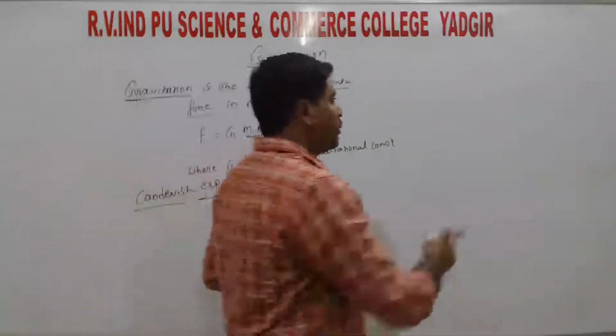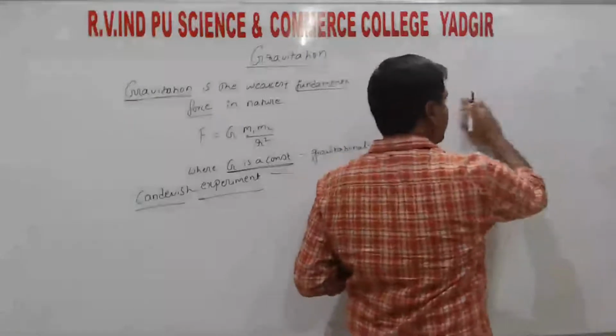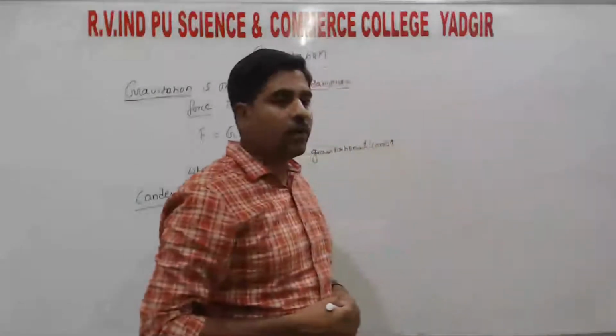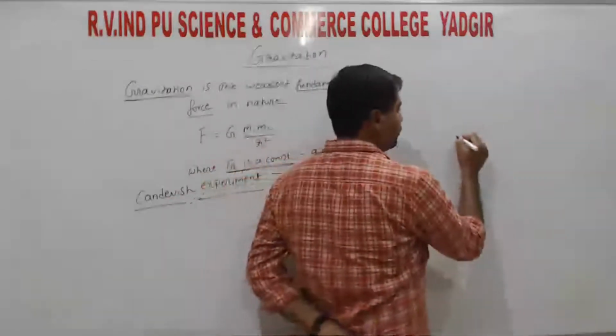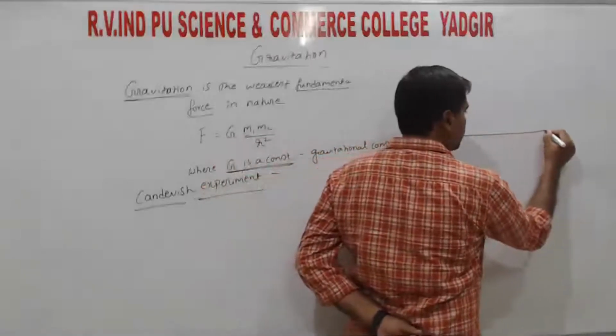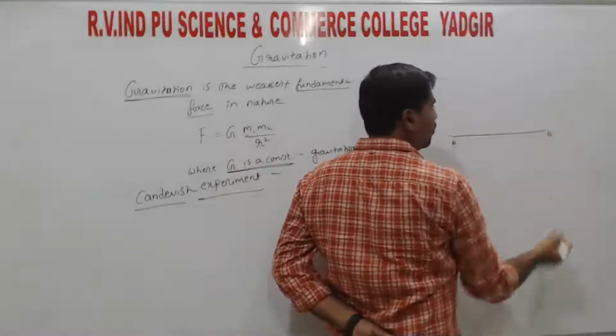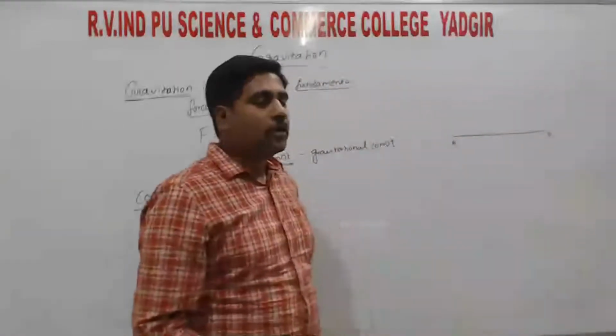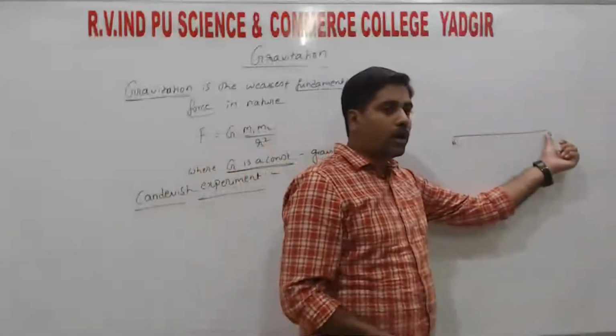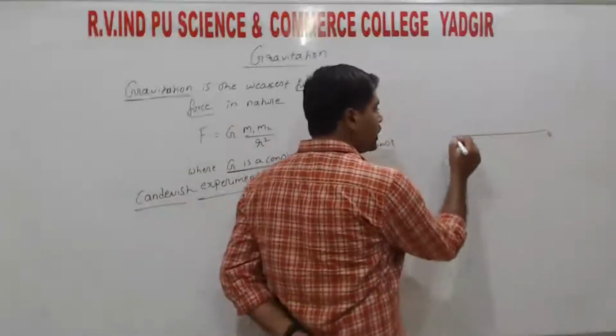So this is the experimental setup by him. We consider one bar, where AB is a bar, and at the ends of this bar, small lead spheres are attached.